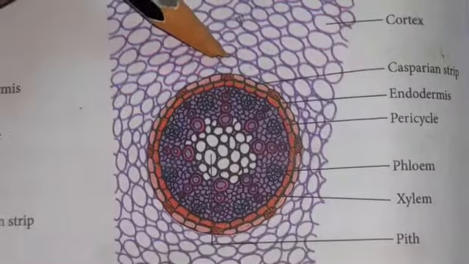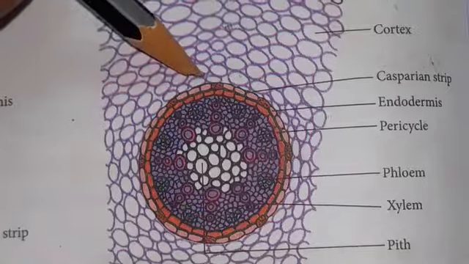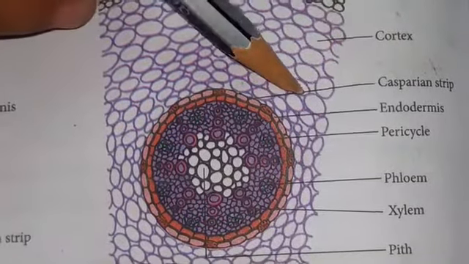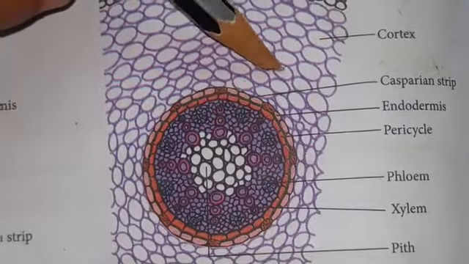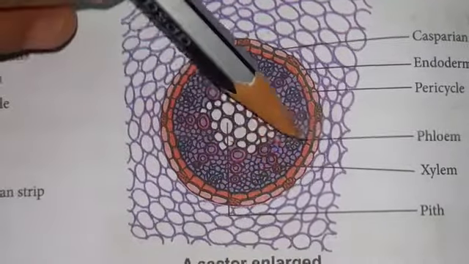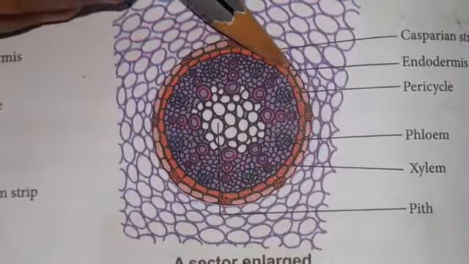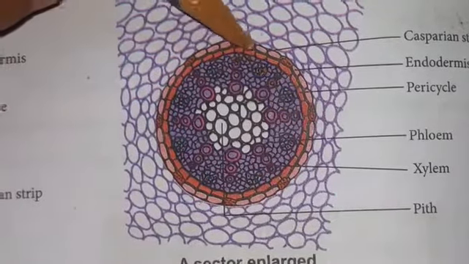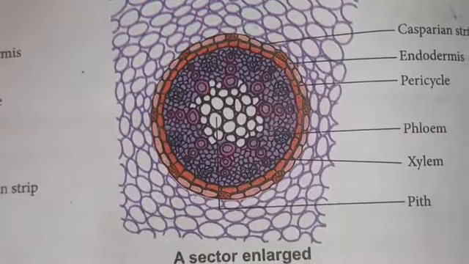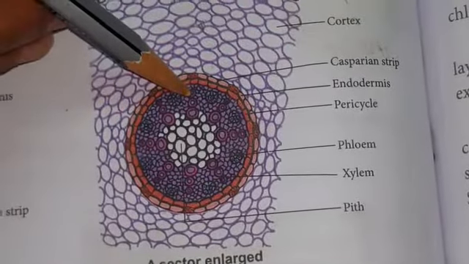The endodermal cells having a band-like structure made up of suberin and lignin are called Casparian strips. The function of a Casparian strip is to prevent the re-entry of water from the xylem to the cortex. Some of the endodermal cells present opposite to the protoxylem are thin-walled without Casparian strips. Such endodermal cells are called passage cells. The function of the passage cell is to allow water from the cortex to the xylem.